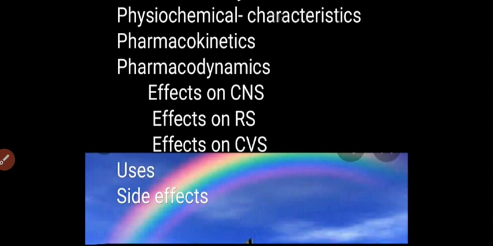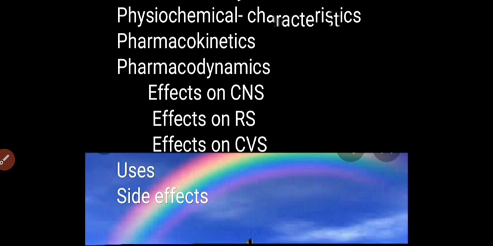There occurs N-demethylation of ketamine to form norketamine. It is also called metabolite 1, which is then hydroxylated to form hydroxynorketamine. This hydroxynorketamine is conjugated to form a water-soluble glucuronide derivative. It is then excreted in urine. Norketamine has less activity, that is 20 to 30% that of the parent compound.